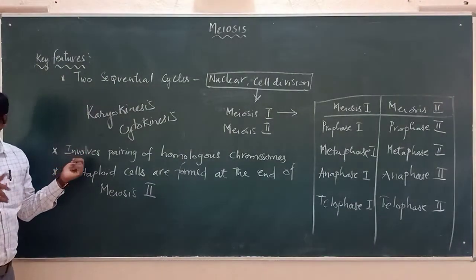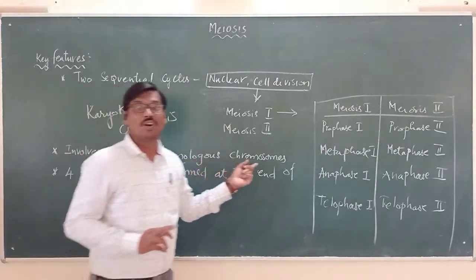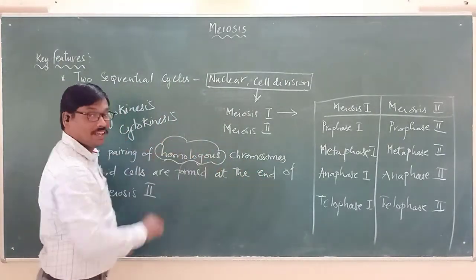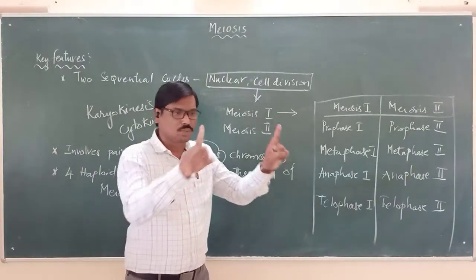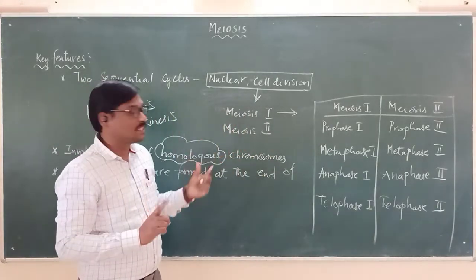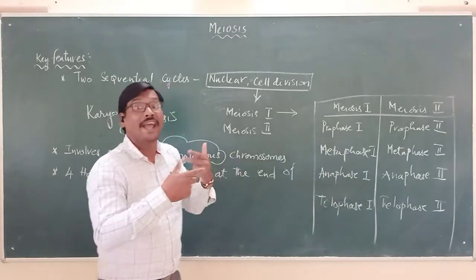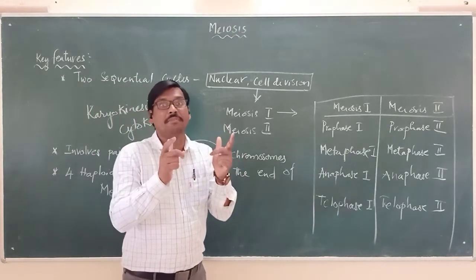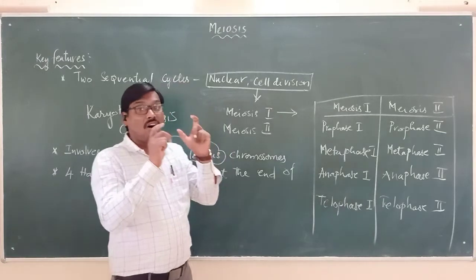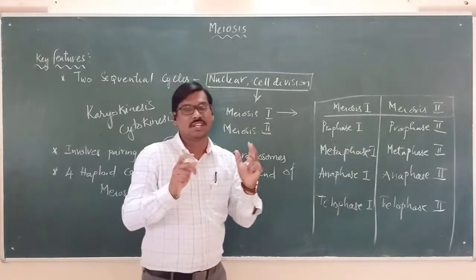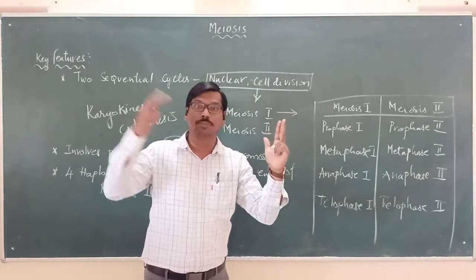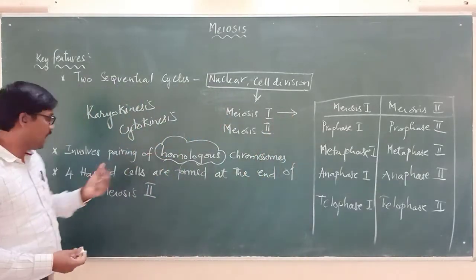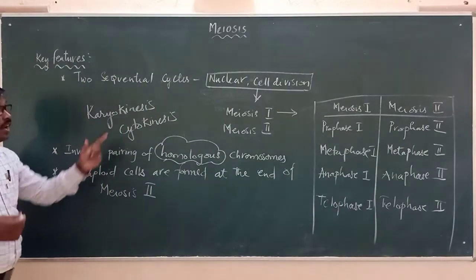Meiosis involves pairing of homologous chromosomes. Here the word homologous means identical chromosomes. Identical chromosomes come and join with each other as a pair, and they exchange genetic material so that they resemble the same in all the characteristics or genes. Genes present on one chromosome will also be present on the other chromosome. That's why they pair.